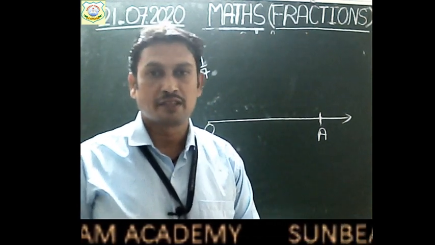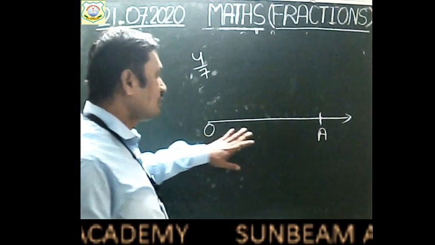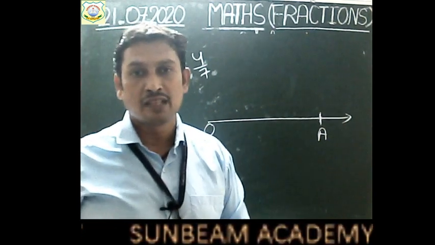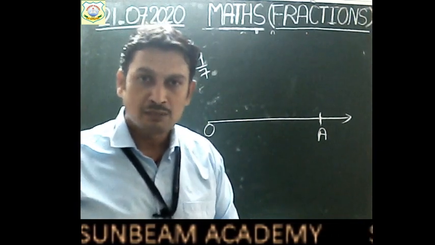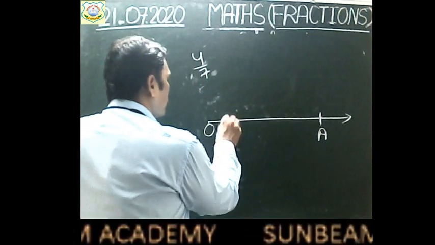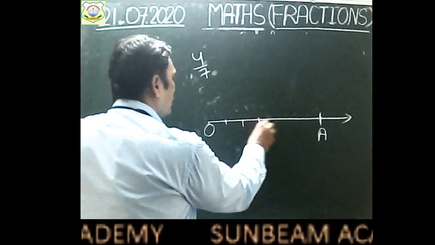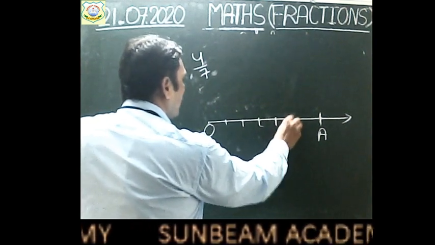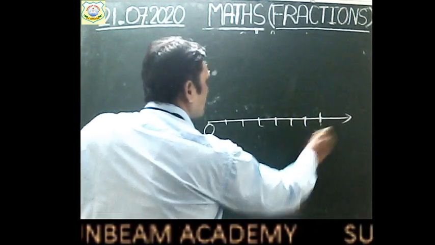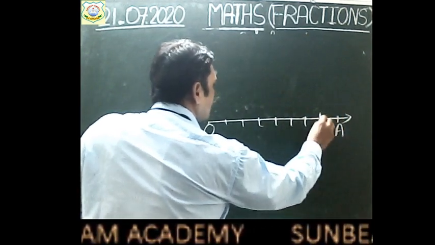How will we show, children? We will have to divide this line. So in total how many partitions do we have to make? We have to make 7 partitions, right? So make 7 partitions: 1, 2, 3, 4, 5, 6, and suppose here is A and this is 7.